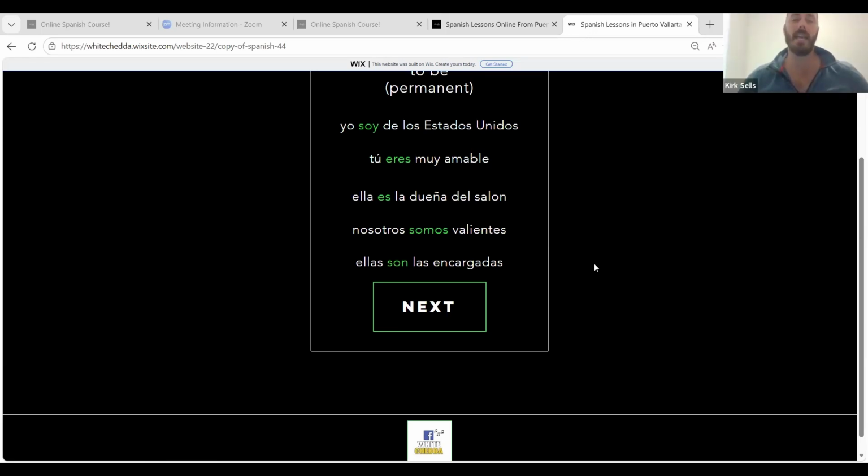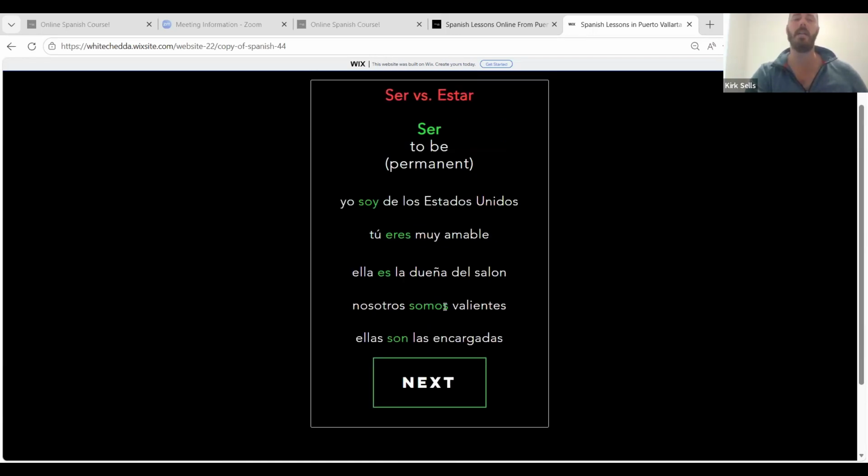The next one is they are in charge, which is literally in Spanish, they are the ones in charge, or they are the in charge ones. Let's try that. Ellas son las encargadas. Good. Really nice. Cool. So that's a breakdown of ser: yo soy, I am; tú eres, you are; ella es, she is, and that could also be él es, he is.